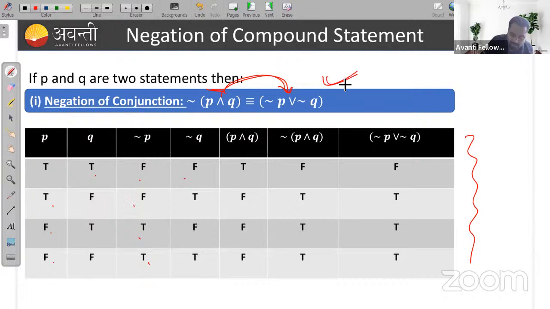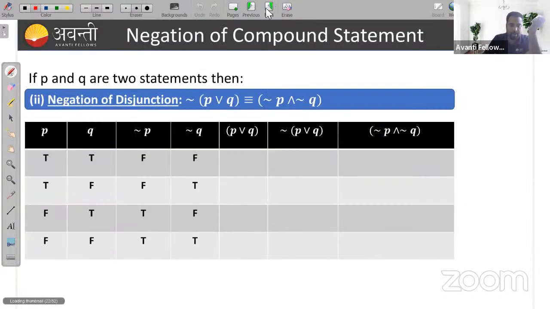So this is already proven, and now we are going to prove another statement, negation of disjunction. Let's start. Here we need to prove this statement: negation of P or Q is equivalent to negation of P and negation of Q, right? Equivalent means whichever truth values are given by the left hand side, the same truth values will be given by the right hand side also. Then we can say both compound statements are equivalent. Is that clear? Okay. Now we'll prove this using the truth table.